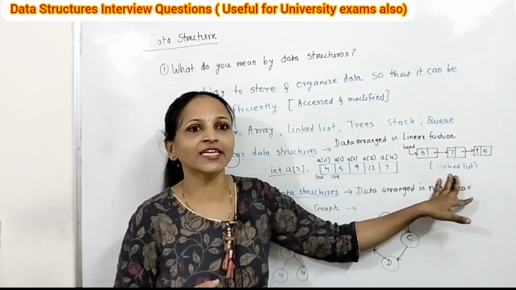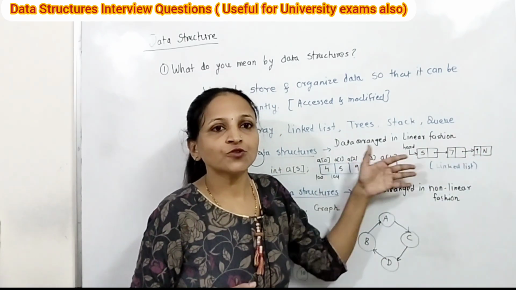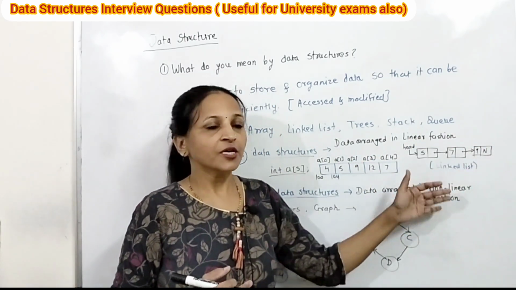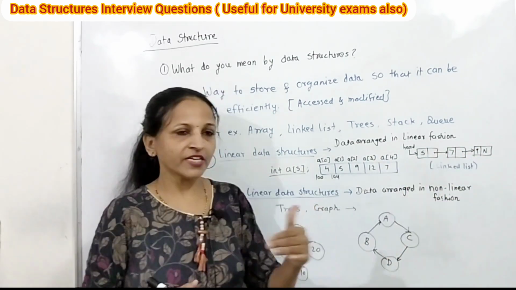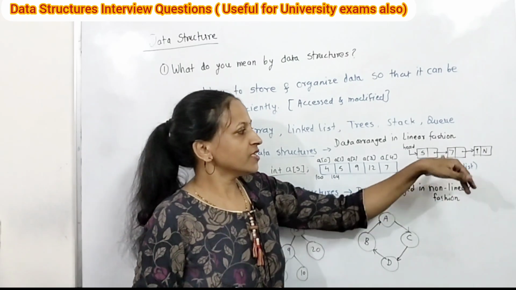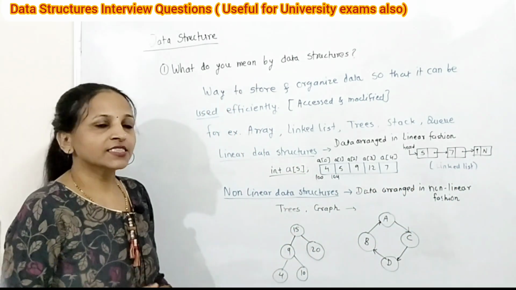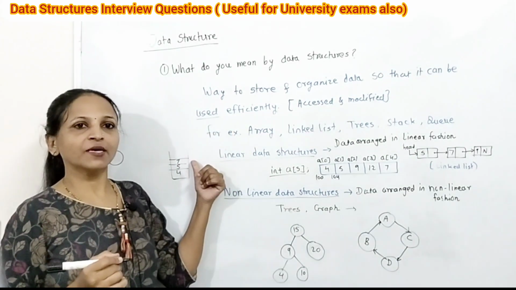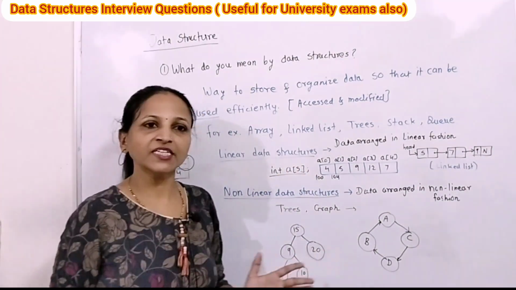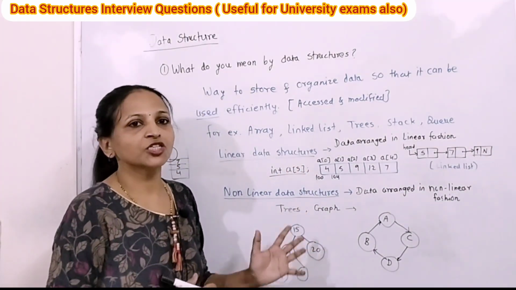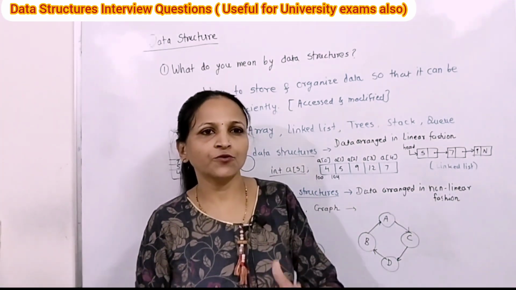Linked list is again a linear data structure, but here all the elements are connected with each other. These are stored in a linear, sequential manner, but these memory locations are not contiguous. These are linked together. A sequential way is there internally. That's why the linked list again comes under linear data structure. Next one is the stack. These are the elements of the stack. The topmost element is always accessible. In this way linear data structure means elements are stored in a linear, sequential manner. Examples of linear data structures are stack, queue, linked list.